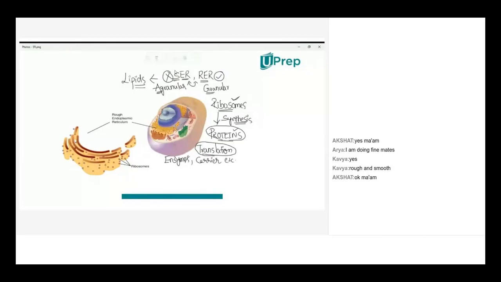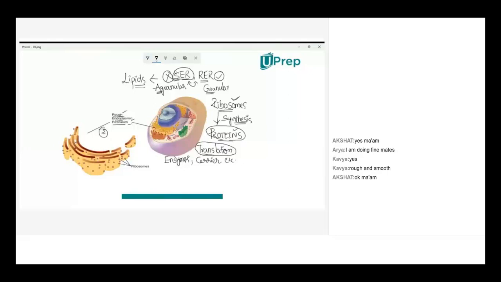The other function, the second function of rough endoplasmic reticulum, I hope you remember we discussed 4 different functions for smooth endoplasmic reticulum. Can anybody list them out? Ma'am, we discussed that smooth endoplasmic reticulum influxes or pushes calcium.